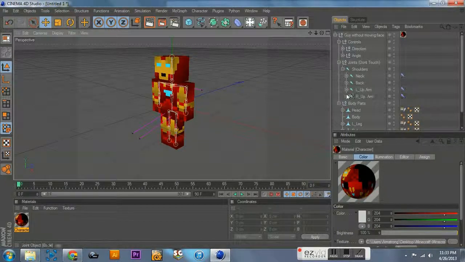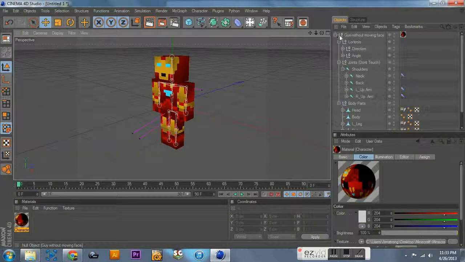But what we're going to do is I'm just going to show you where in this rig in particular the setup is to actually adjust its arm position, leg position. And this can typically be used with any Cinema 4D rig that's set up right. Alright, we're just going to hop into this and get started.